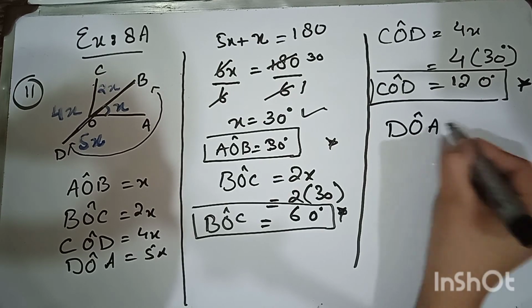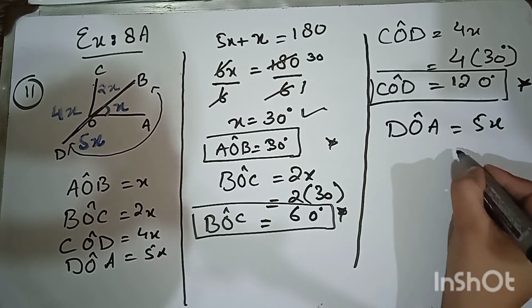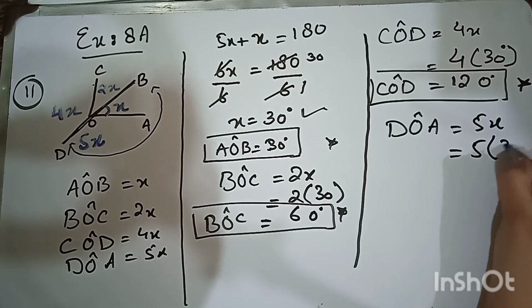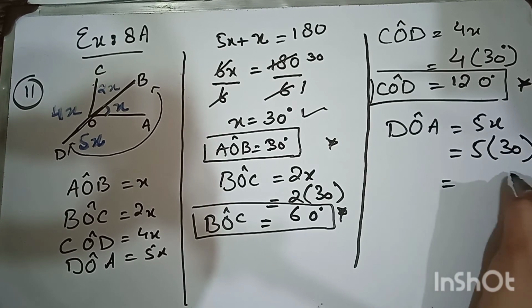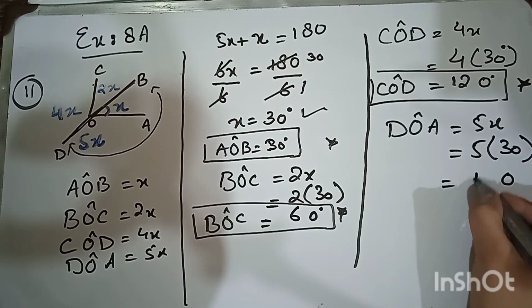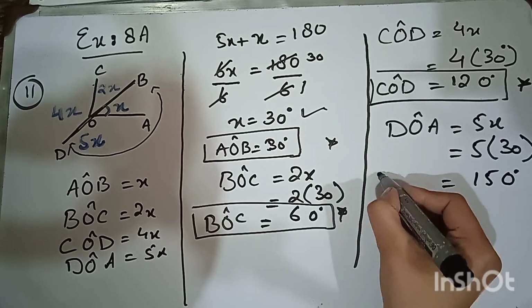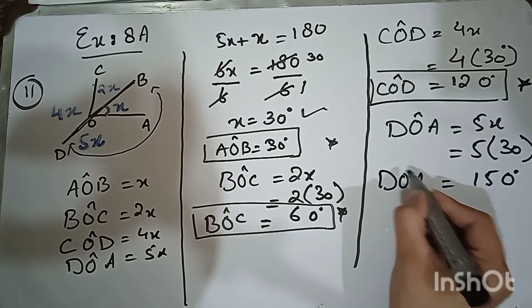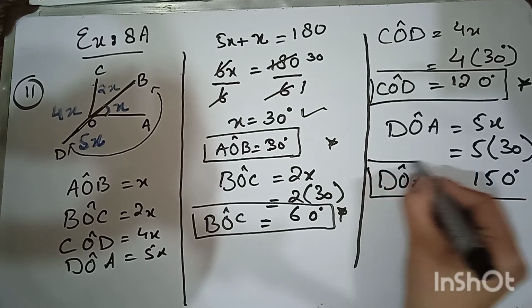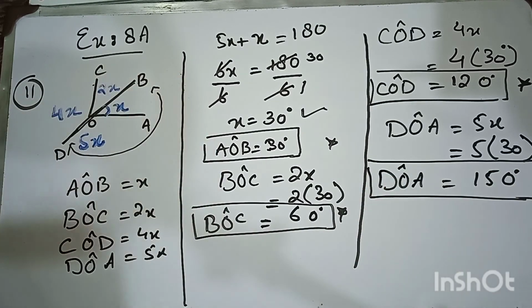Now the last is DOA. Angle DOA is equal to 5x. So again we have to put in the value of x, that is 30. 5 times 0 is 0, 5 times 3 is 15. So your angle DOA is equal to 150. So this question is done.